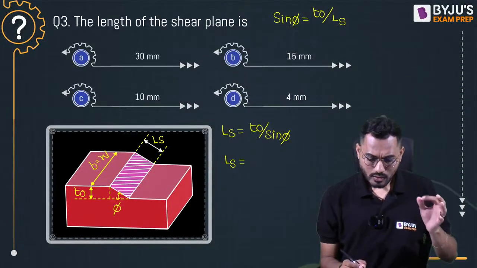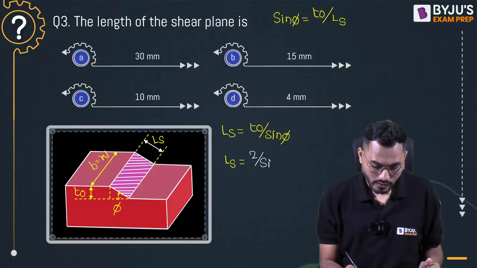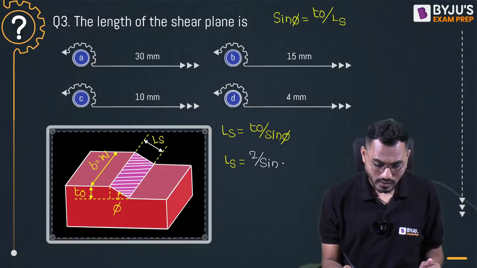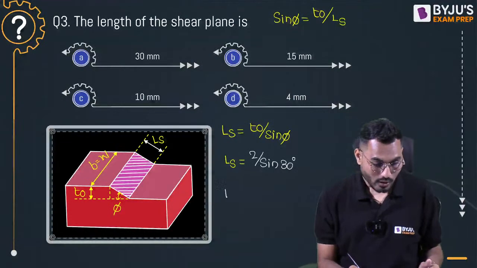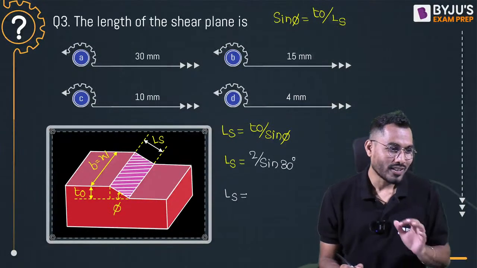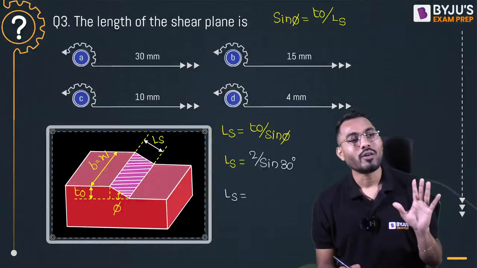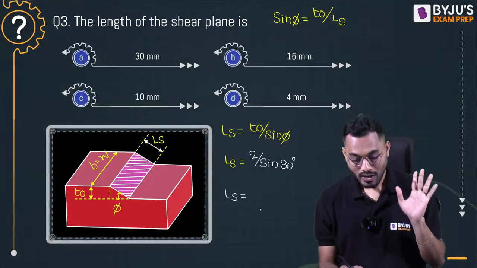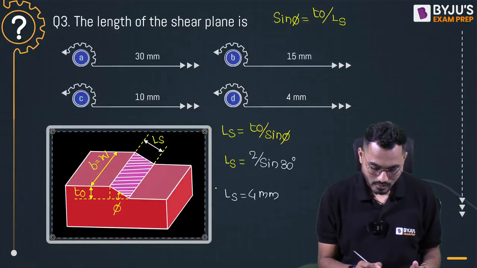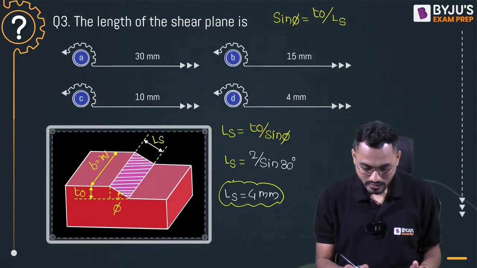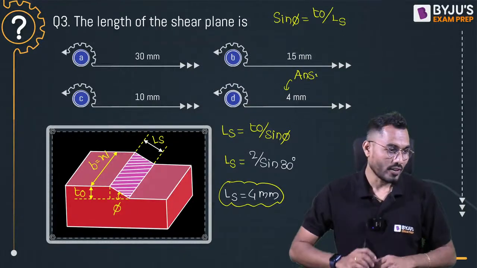So T naught is 2 divided by sin of phi. The shear plane angle phi is given in the problem itself, 30 degree. So the length of the shear plane is not coming 30 mm, it is coming 4 mm. Are you accepting? 4 mm. Don't make a mistake. So the answer is 4 mm. This is my answer.